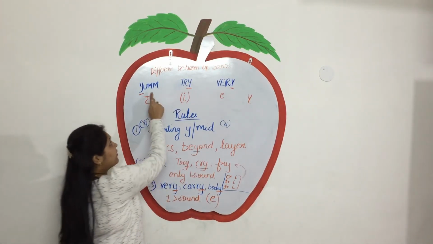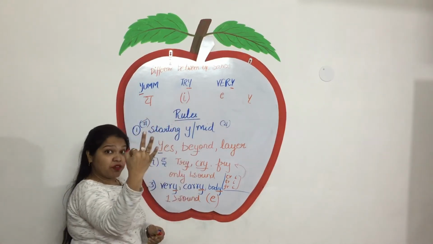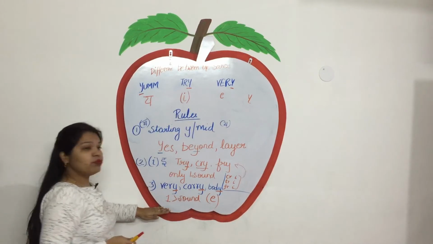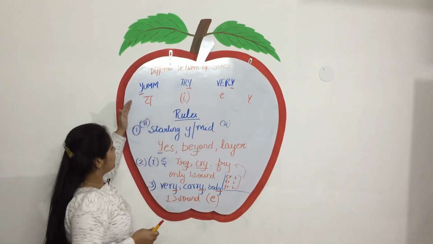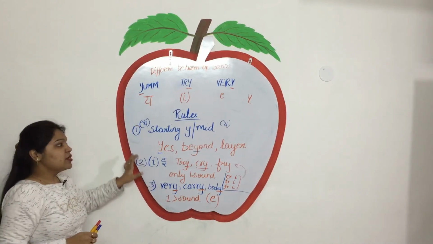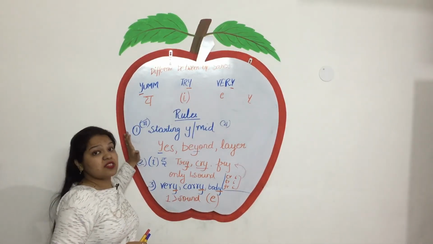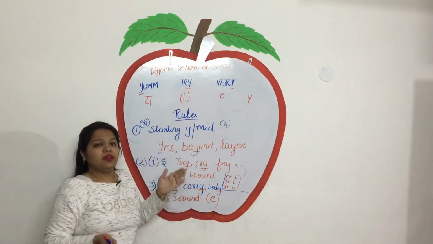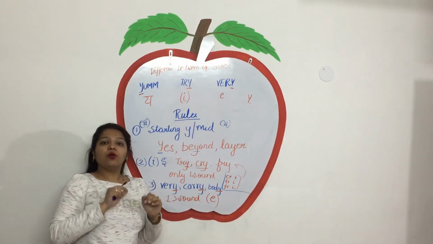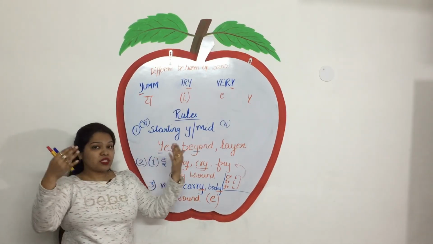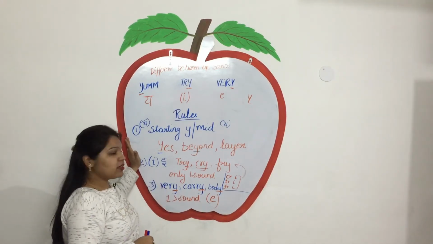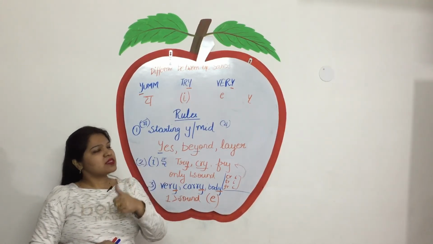Why does one letter have 3 different sounds in words? Because there are some rules for this. Learn these rules and try to remember them. Further, when you write or form spellings, you won't make any mistake.